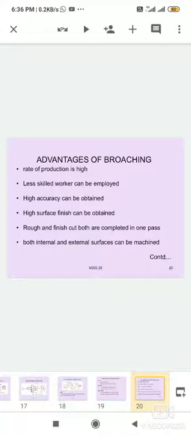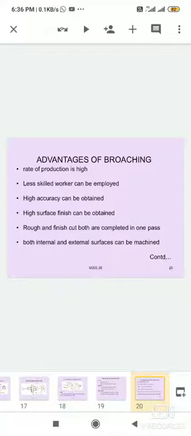Coolant or oil is used for cooling the workpiece and the cutting tool, so tool life is increased. It is also the most economical for mass production of components. A number of workpieces can be done easily, so it allows mass production, and workpiece production is increased.